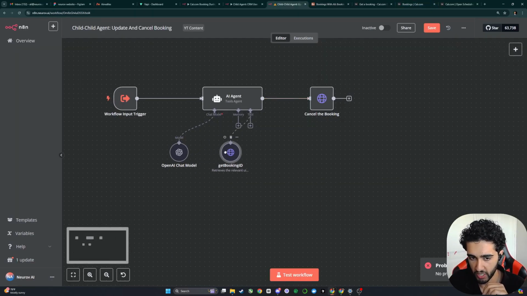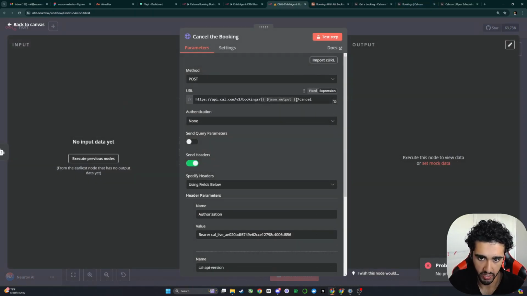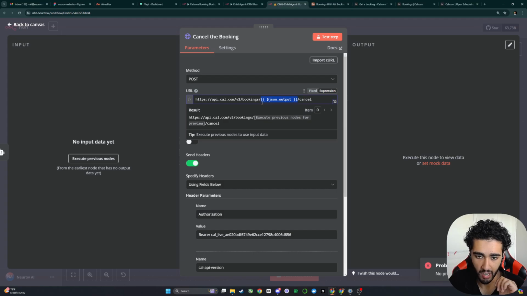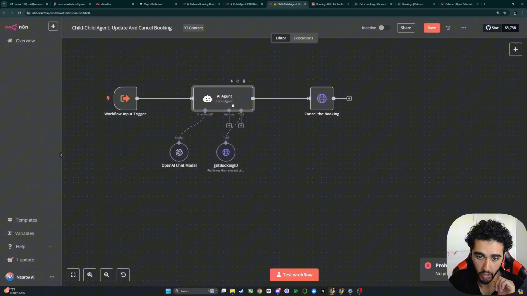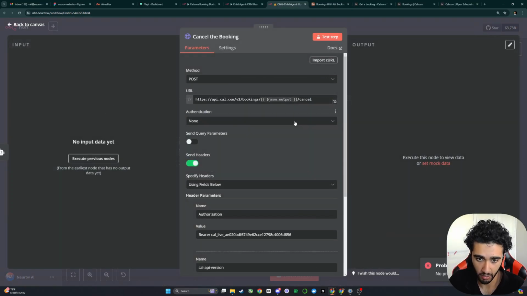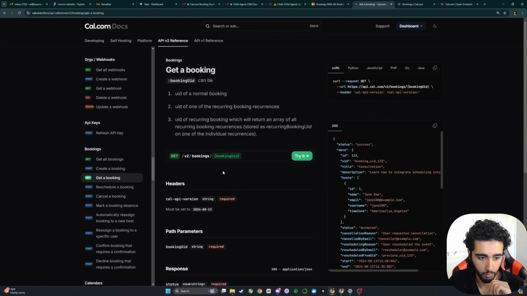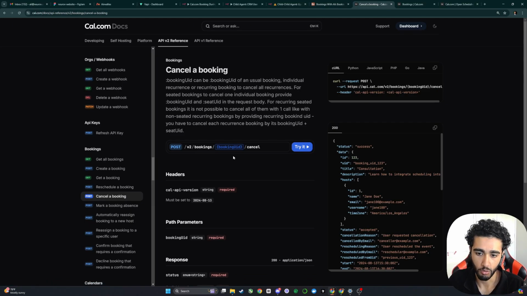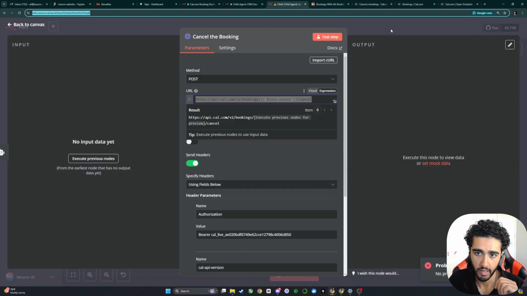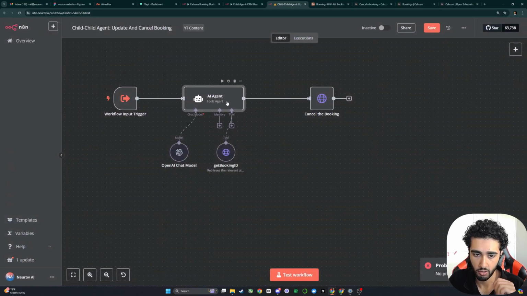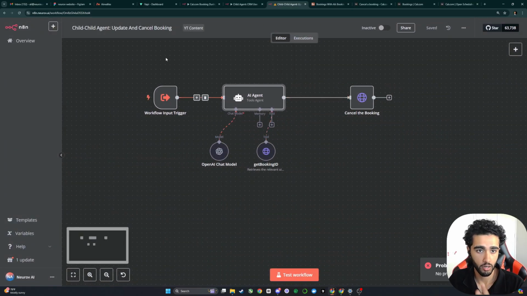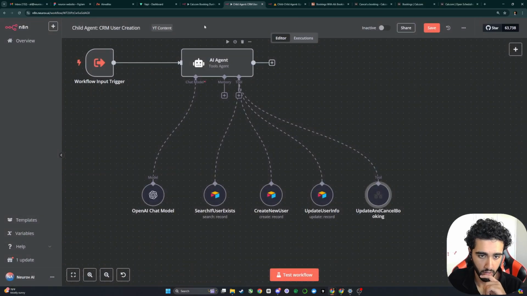Same principle though. It gets the booking UID, and then if the user wants to cancel, it takes the output of this AI agent, which is the booking UID, because you need that to cancel a booking. And then it just cancels the booking. Pretty straightforward. And that's this post request, which you can see requires a dynamic booking UID variable. That is produced by our AI agent, which is very powerful. So that's pretty much everything broken down.